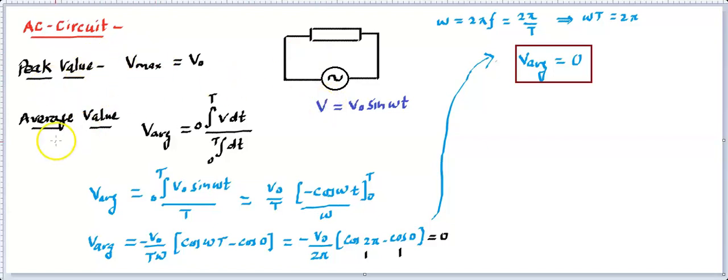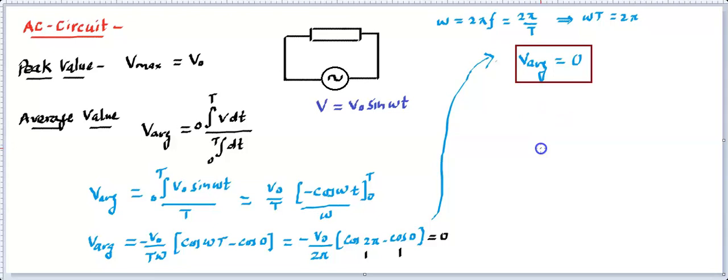Peak value, that's the maximum. Average value, which is calculated like this, and for a sinusoid over one time period came out to be 0. Since this average comes out to be 0 over one time period, it says that over one time period there is no voltage on average. Similarly, the average current is also going to be 0. So this 0 will not give you any information about that source and the things that are going on there.